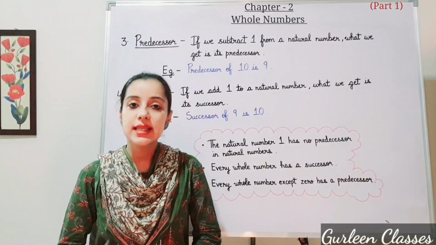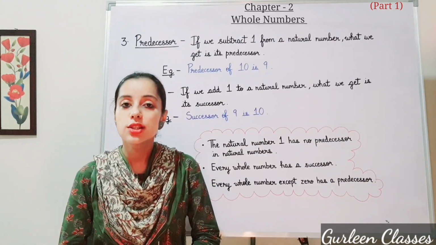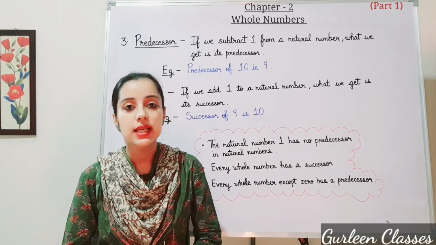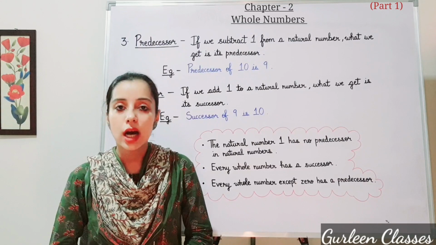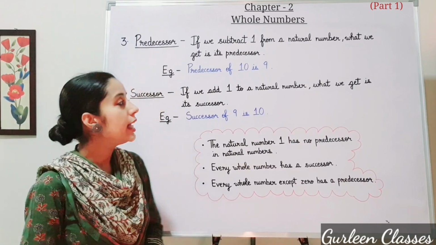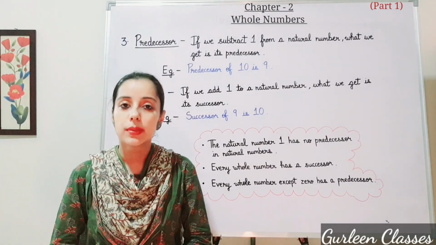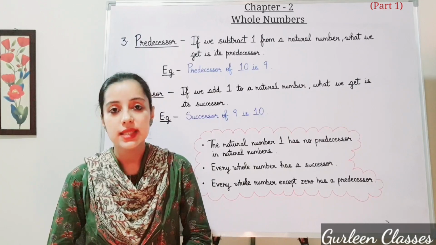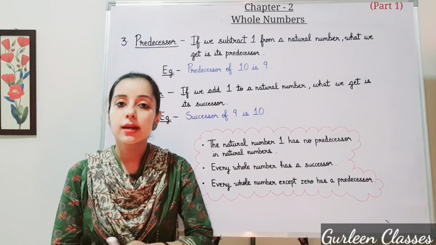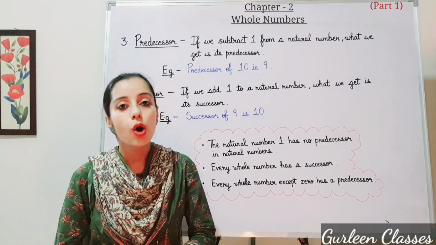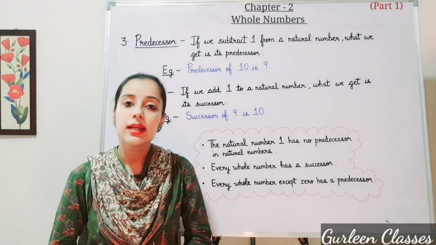Next topic, predecessor and successor. Students, you all must have done predecessor and successor in your junior classes. It is just like before and after. So now let us see what is predecessor. If we subtract 1 from a natural number, what we get is the predecessor. Example, the predecessor of 10 is 9. What comes before 10? 9. Or we can say 10 minus 1 is 9.